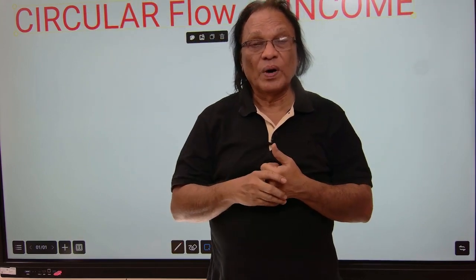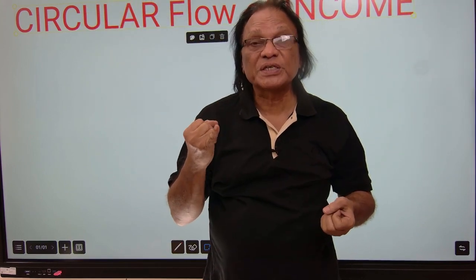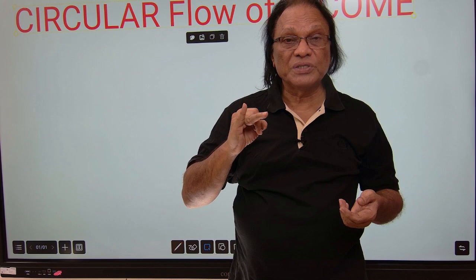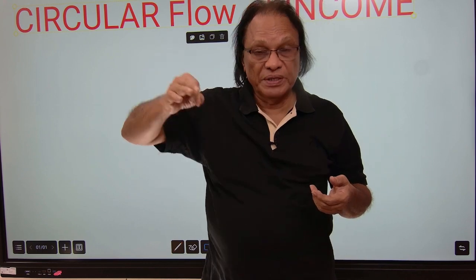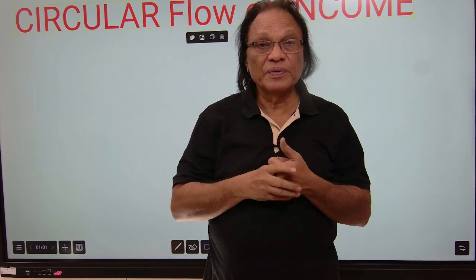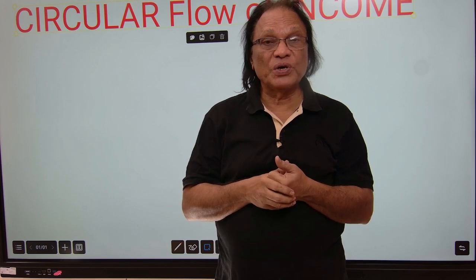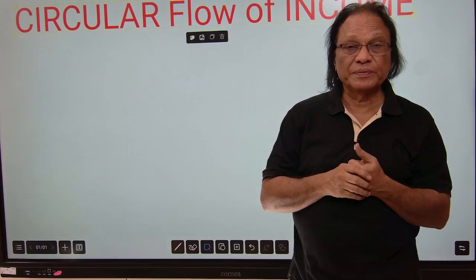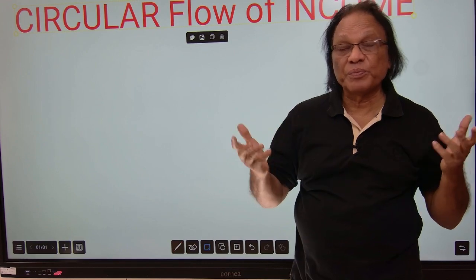There are 5 sectors in the economy. One is the household. We'll be discussing them in detail. Number 2 is the firms or enterprises. Number 3, the government. Number 4, the rest of the world, and number 5 is the capital market. So I repeat, there are 5 sectors broadly in the economy.